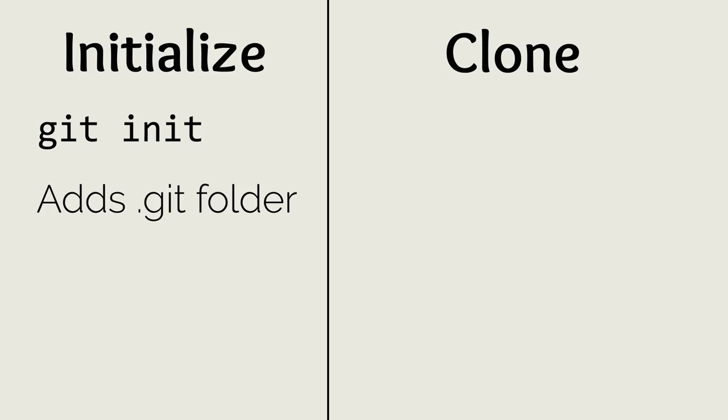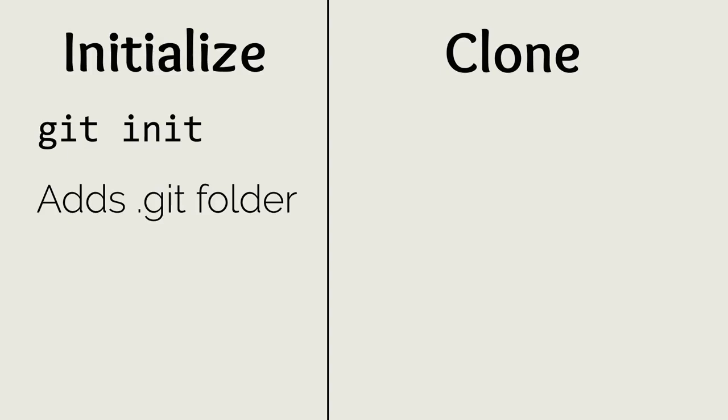Git also uses the word repository, or repo for short, to describe the entire project being managed by Git. The second option, cloning a repository, can be done by going to GitHub and either creating a new repository to clone or finding an existing repository and copying the link to clone the project. If you set up Git in GitHub using the method from my video, make sure to copy the SSH URL and not the HTTP URL.